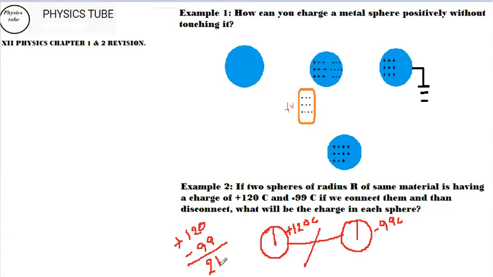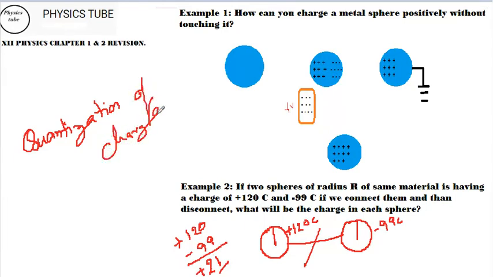Now 21 charge, and that is of course positive. This has to be distributed in both. When 21 is to be distributed, we are led to a concept we call quantization of charges. Very important concept, quantization of charges. That means charges cannot be fractional. But you have 21, and here they are saying the radius is the same, the material is the same, so the charge distribution should be equal in both. But that is not the story.